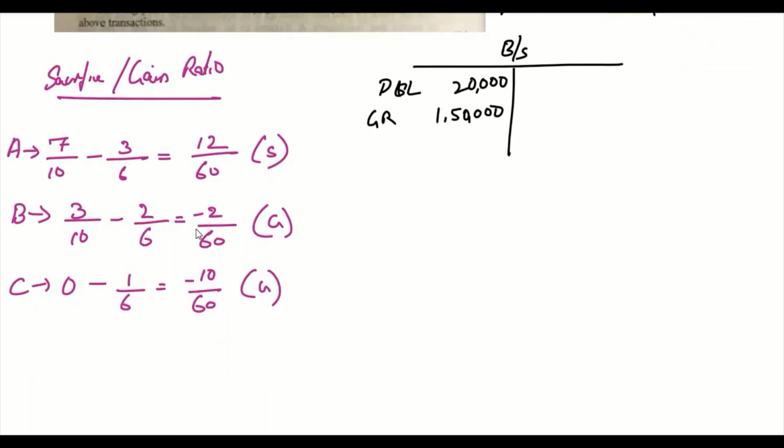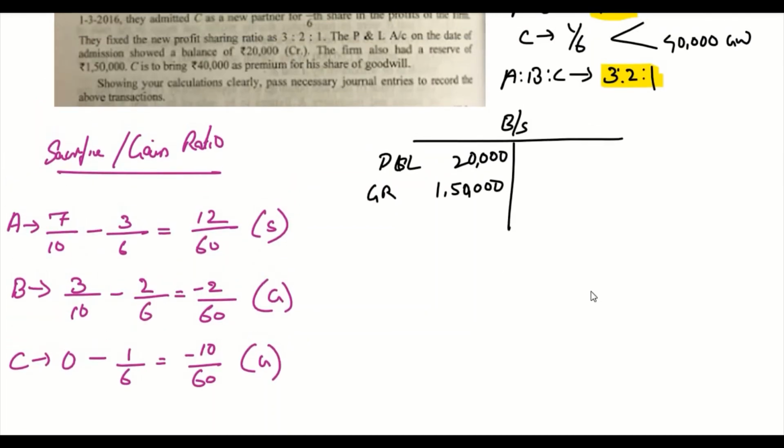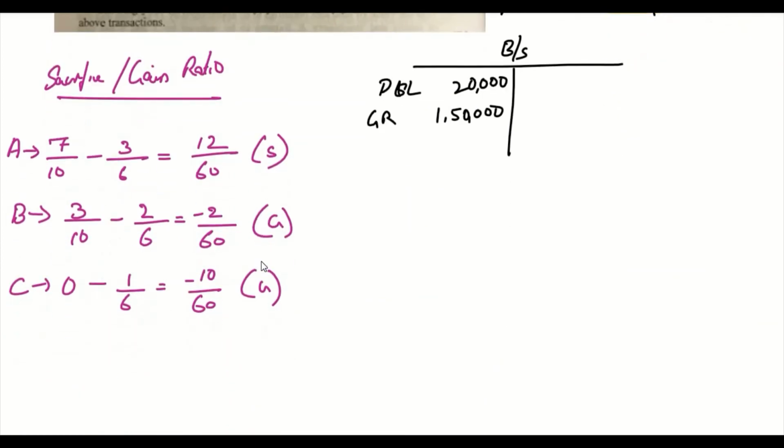So we know that there are two partners who are gaining. C, the new partner who is getting admitted, is gaining, as well as B, the old partner. So here B is also supposed to bring his share of goodwill. So let's calculate the goodwill of the firm.